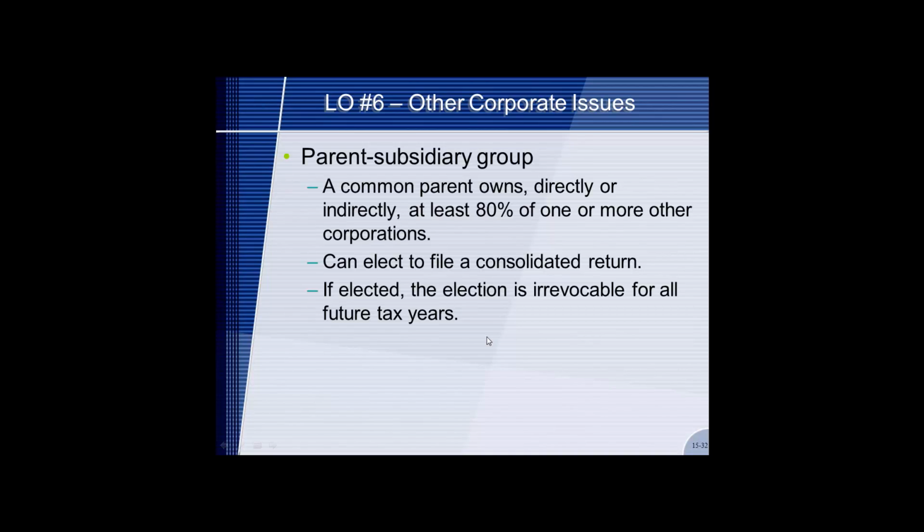When there are parent-subsidiary groups, a common parent owns directly or indirectly at least 80% or more of one of the corporations. They can elect to file a consolidated return. If this is elected, the election is irrevocable for all future tax years.